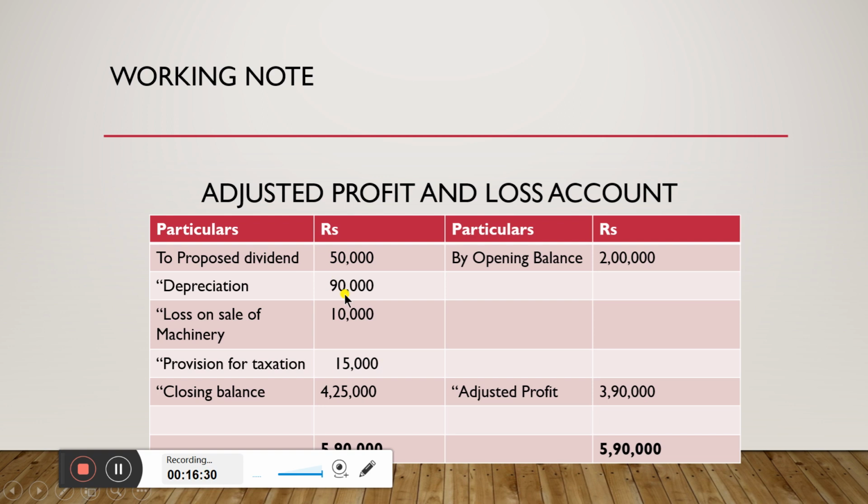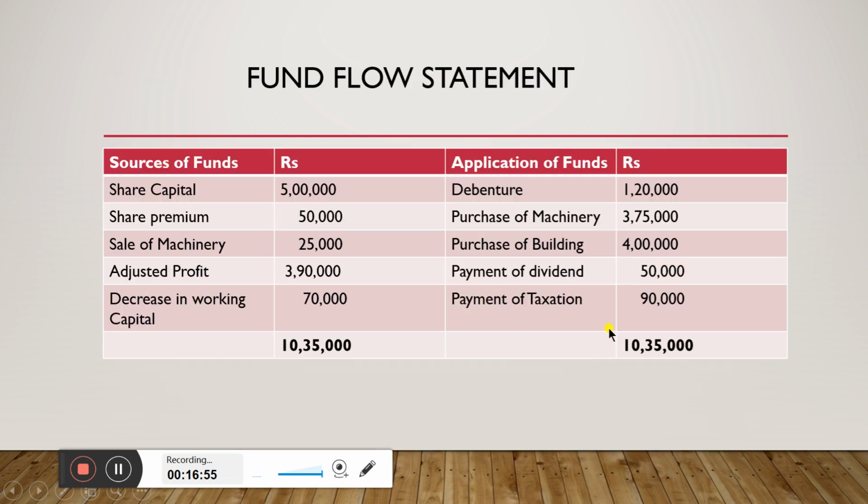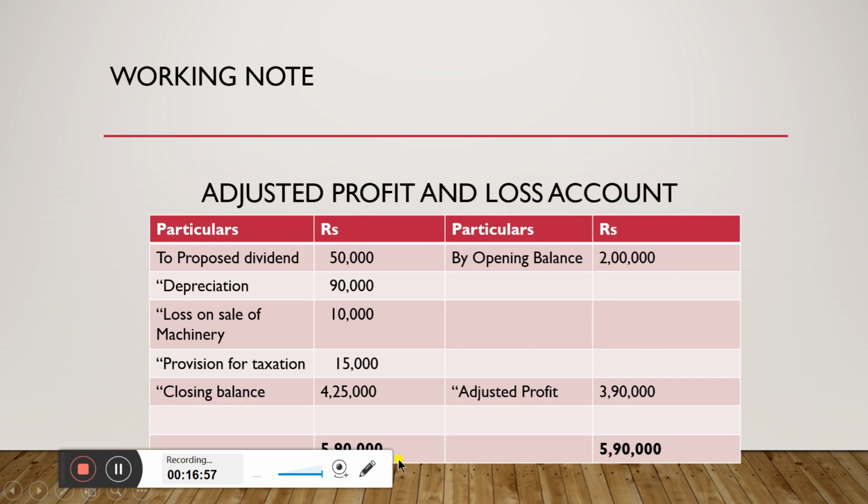Depreciation 90,000 as given in the adjustment. Loss on sale of machinery 10,000 rupees, which we worked out in the working note of machinery account. Provision for taxation loss of 15,000, which we worked out in the working note of provision for taxation. Then closing balance 4 lakh 25,000 from